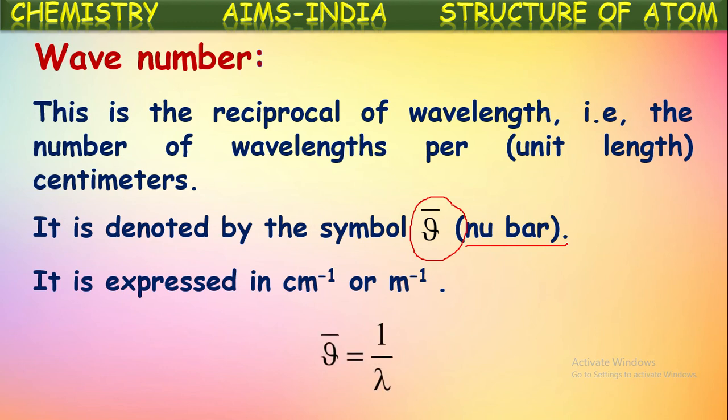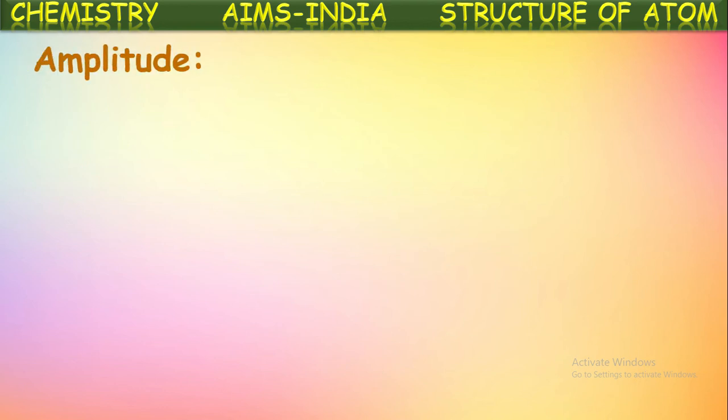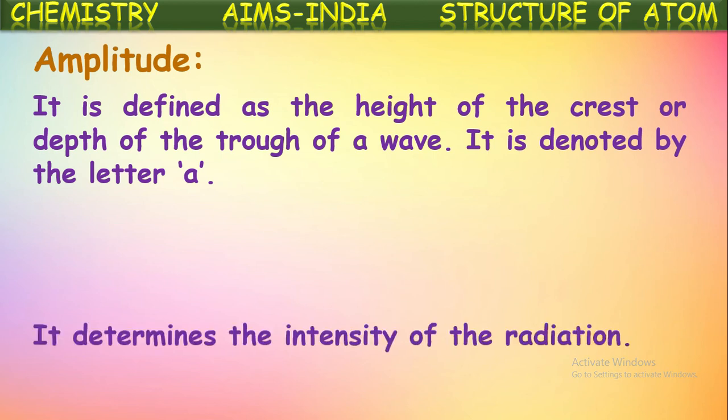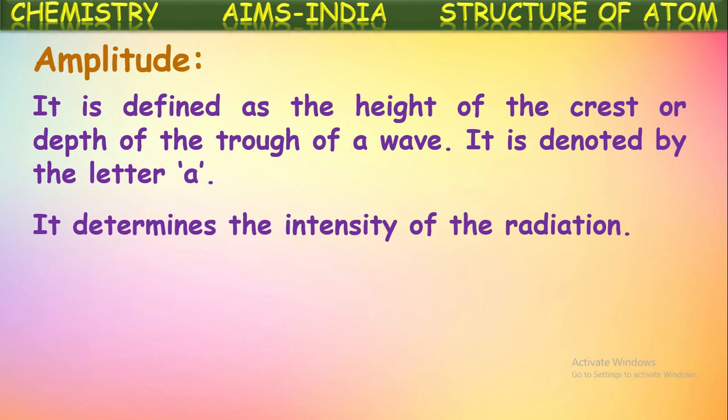Okay. Now the relation between the wavelength and wave number can be represented like this. Nu bar is equal to 1 by lambda because it is reciprocal to wavelength. Okay, it is one property. Next property, amplitude. It is defined as the height of the crest or the depth of the trough of a wave. It is denoted by the letter A. It determines the intensity of the radiation.